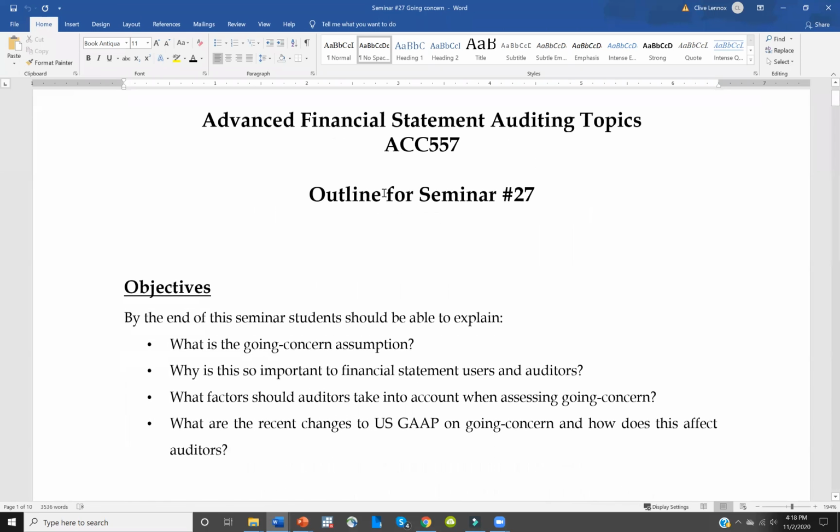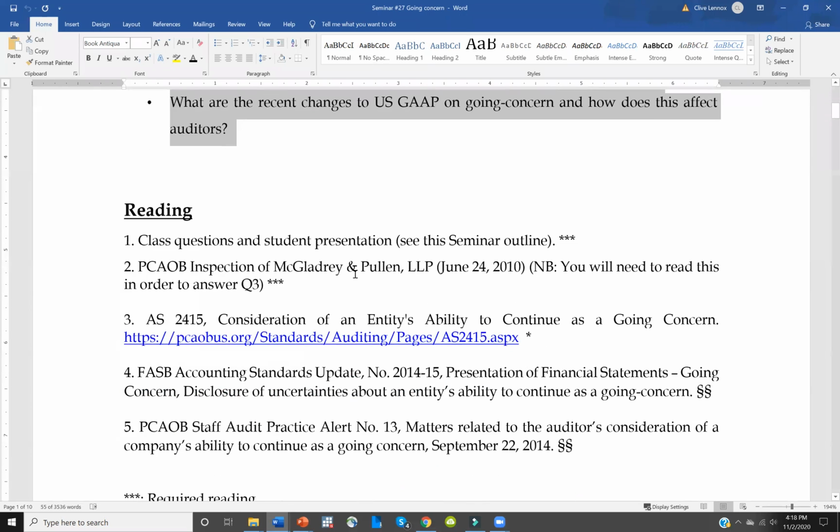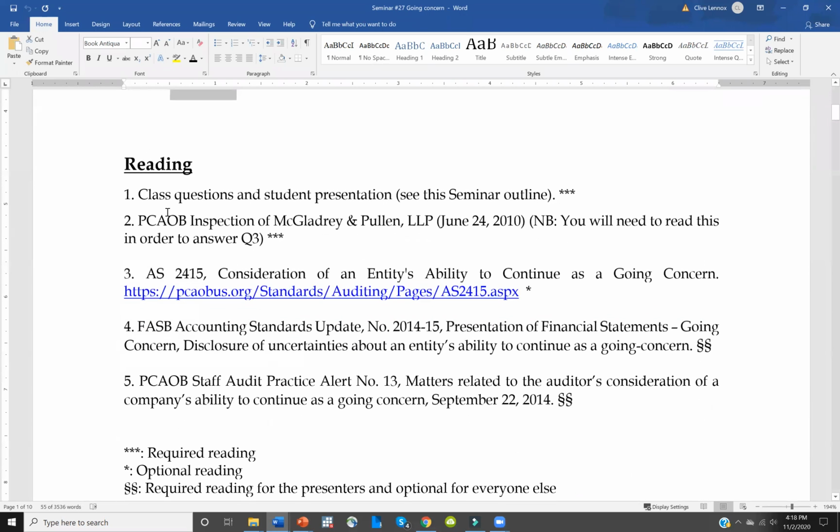Here is the seminar outline. The objectives, again, are stated here. The class reading, as always, you should read through the outline because the outline has the questions and the student presentation for today's topic. Secondly, you should look at the PCAOB inspection report that was issued to McGladrey and Pullen in 2010. You'll need to read this in order to be able to answer question 3. So I put this as required reading.